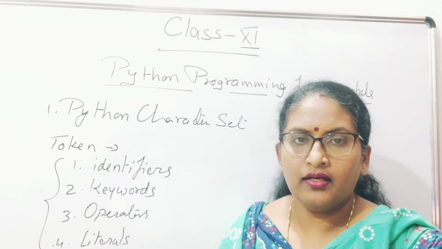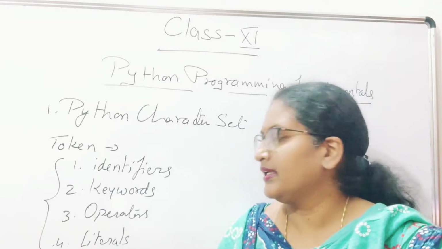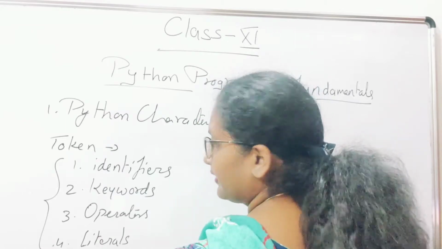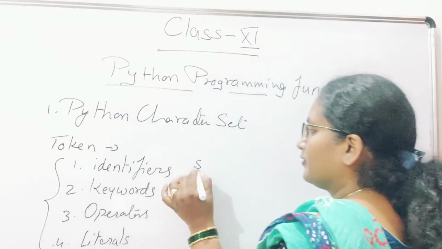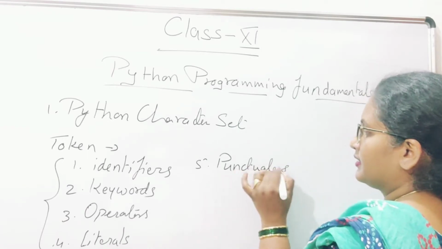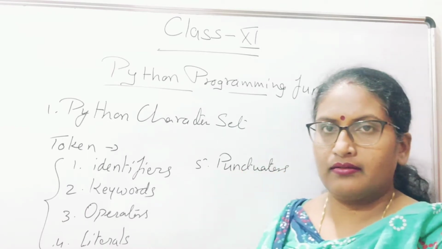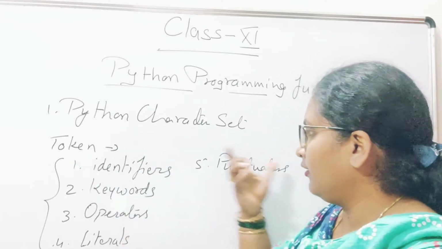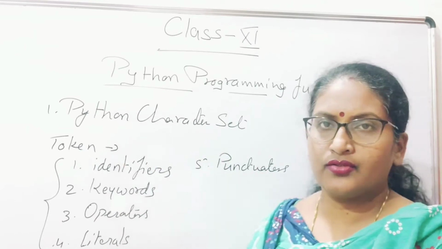Number one is identifiers, then operators, then you will also have the punctuators. Number five is punctuators. So these are the elements which come under tokens. Any of these items is known as a token.